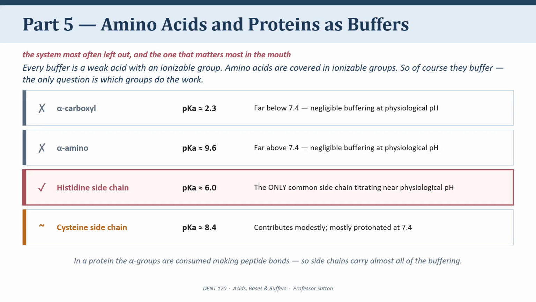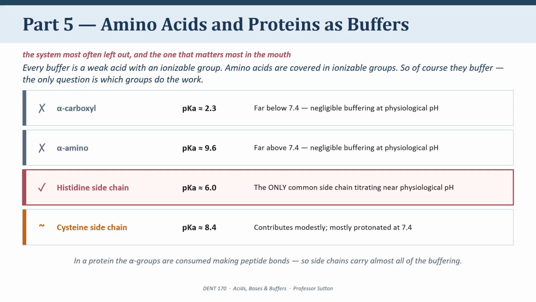Now we come to part 5, and this is the part I most want you to take away. Amino acids and proteins are buffers. And once you say it out loud, it's almost obvious. A buffer is a weak acid with an ionizable group, and amino acids are absolutely covered in ionizable groups. So the interesting question isn't whether they buffer, it's which groups actually do the work at the pH of your body.